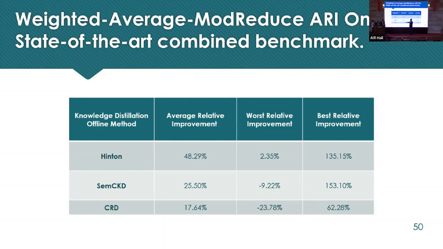in the 15 experiments by 25.5%. The worst degradation is simply minus 9.22%. However, our best relative improvement is 153%.